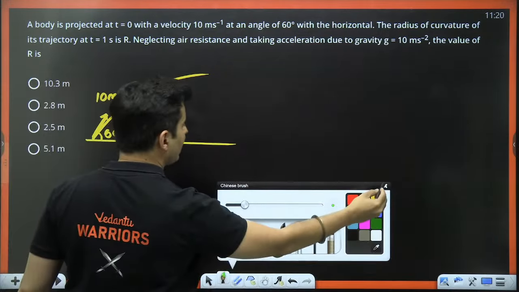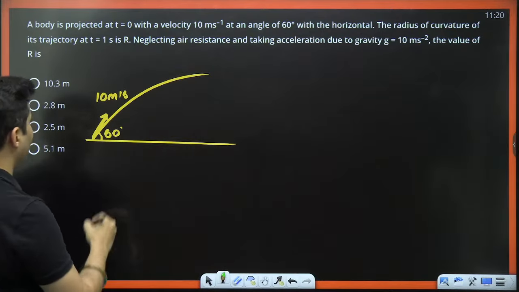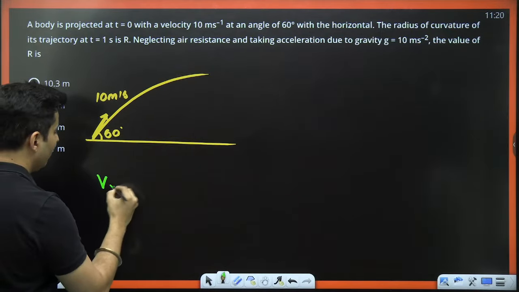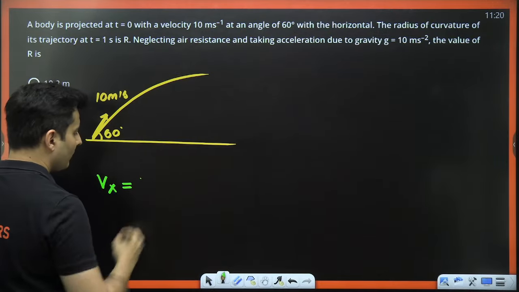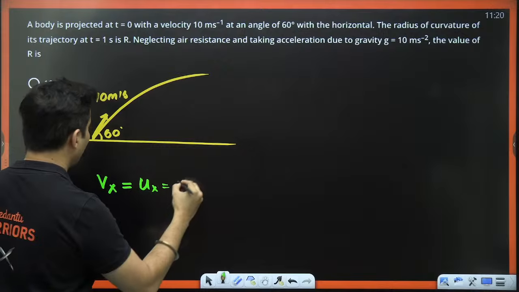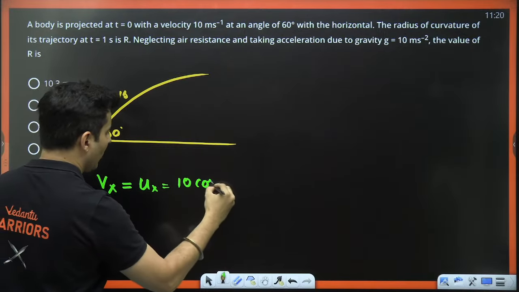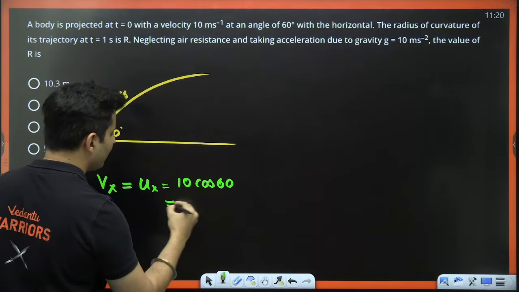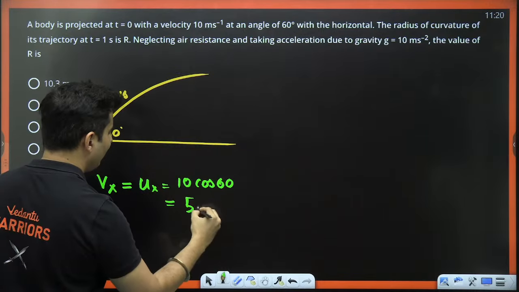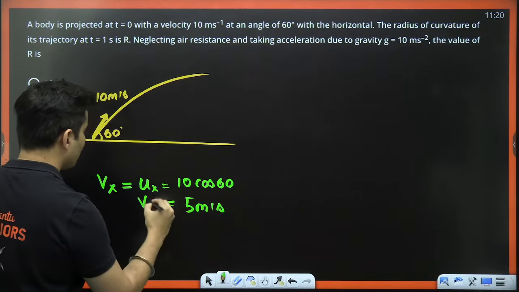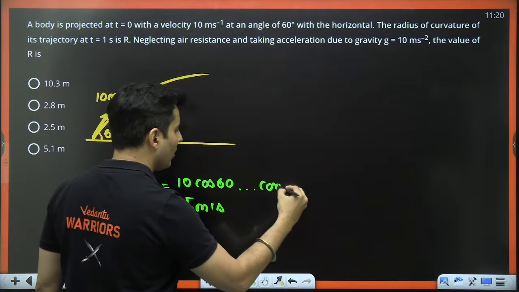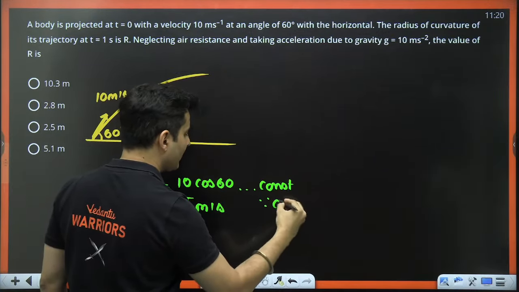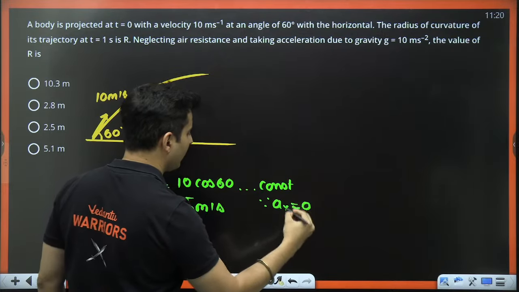So at t equal to 1 second, what might happen? Let's find out. First of all, the velocity in the x direction will never ever change. Vx will always be equal to ux, so it will always be 10 cos 60. Cos 60 is half, so it is nothing but 5 meters per second. So that is your Vx value. It will always remain constant since there is no acceleration in the x direction.